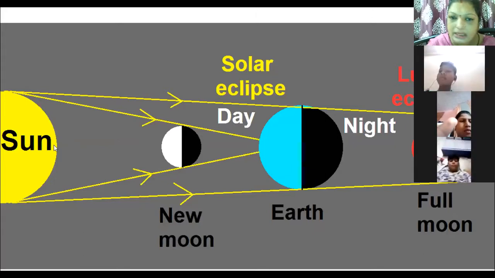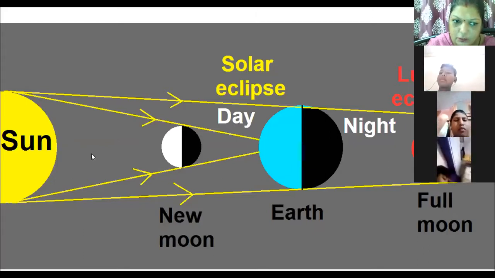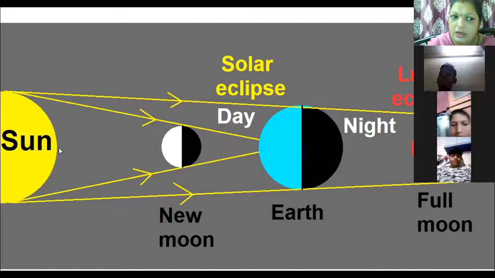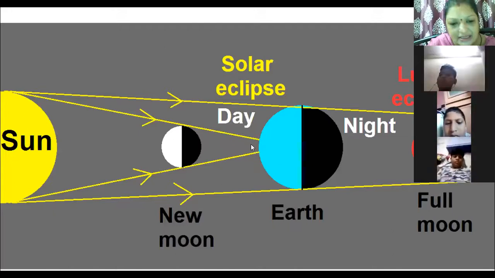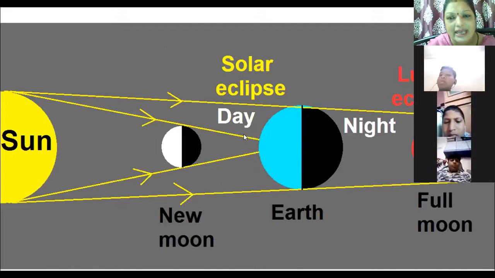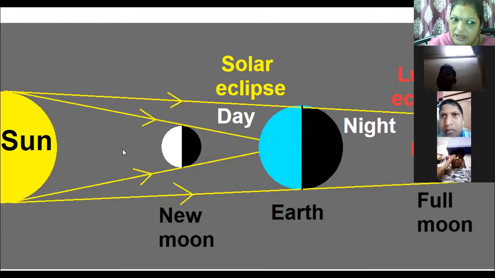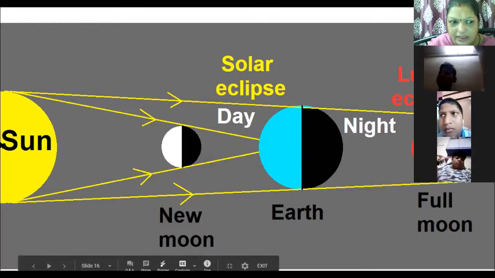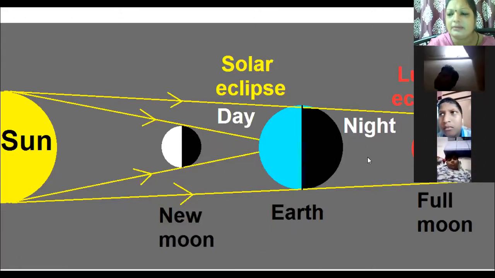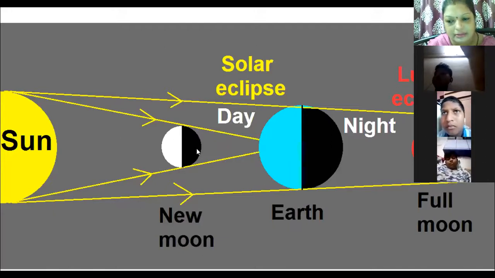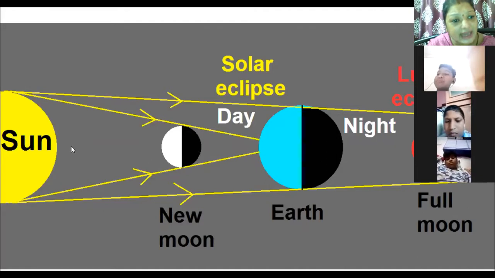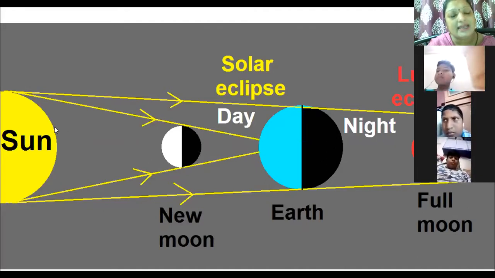They form a particular angle. So when a particular angle is formed, when they are in a straight line and in the same plane, then only eclipses occur. Otherwise, it is only a new moon day and a full moon day. So on every new moon day and full moon day, they are in the same plane, but they are not in a straight line. But when an eclipse occurs, they are in the same plane and in a straight line.